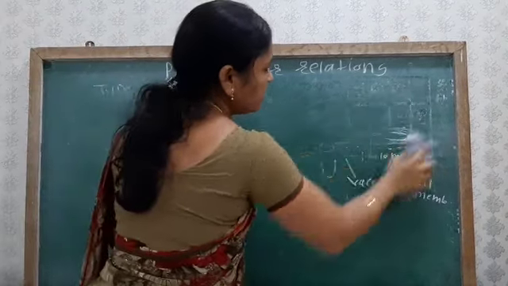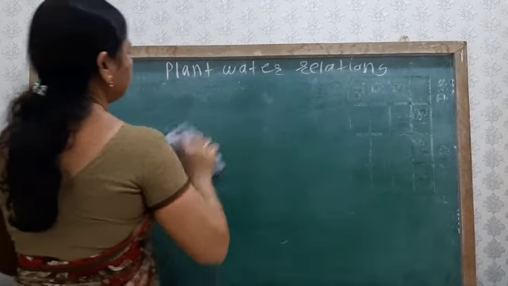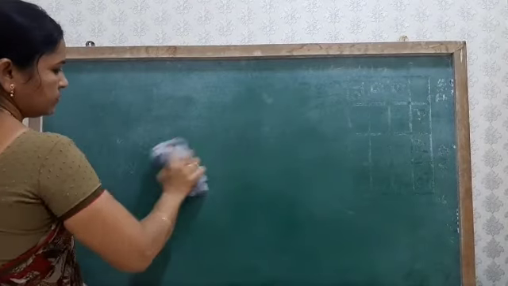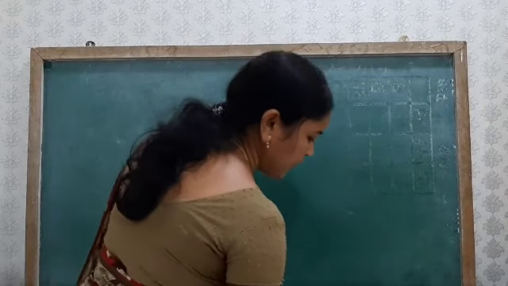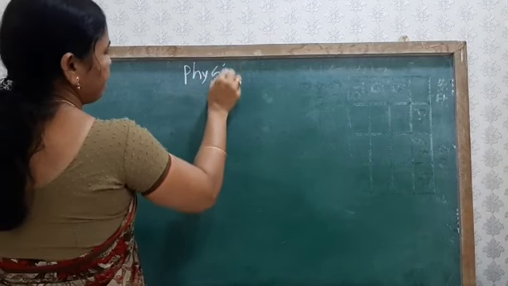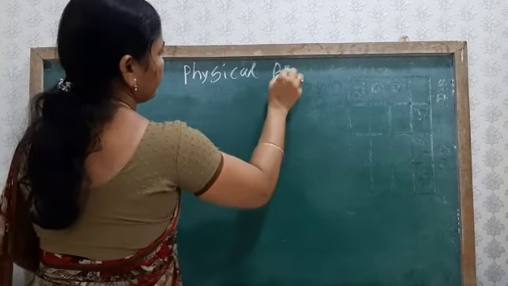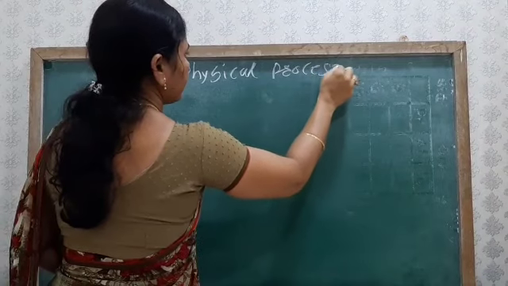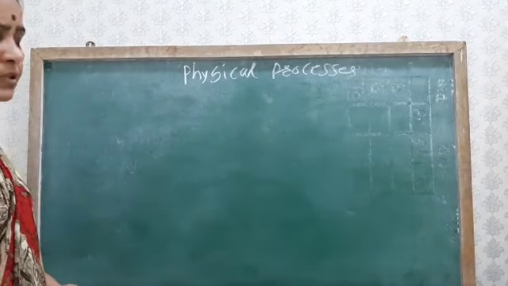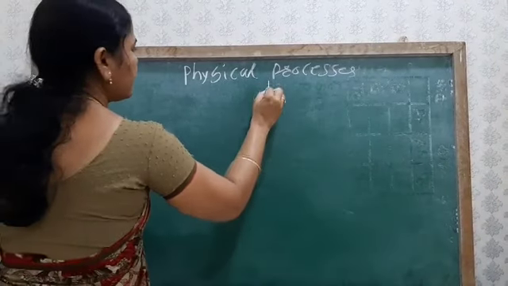There are some physical processes by which water is absorbed. So there are three physical processes.